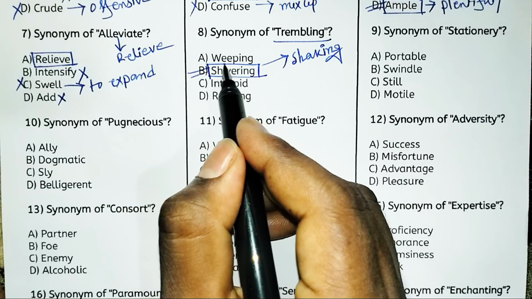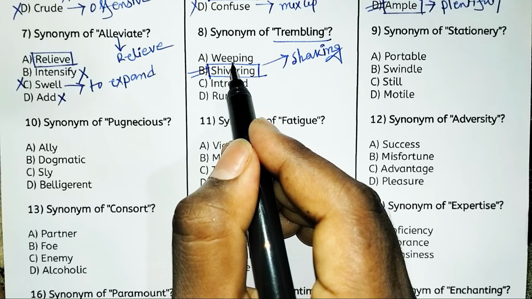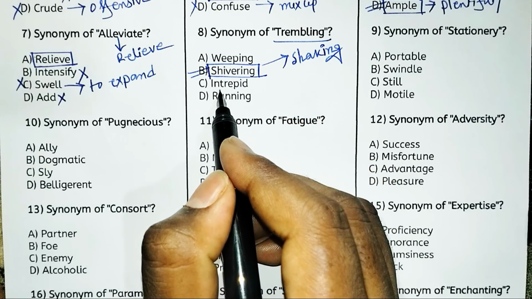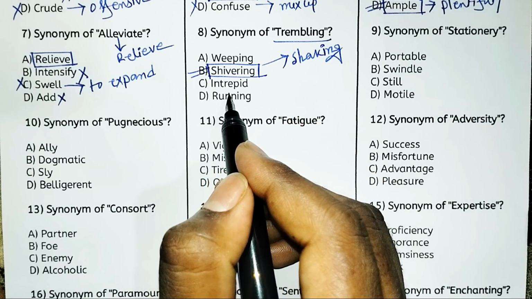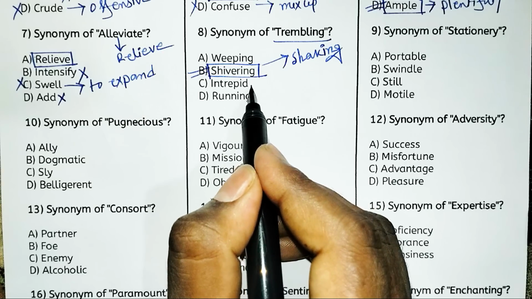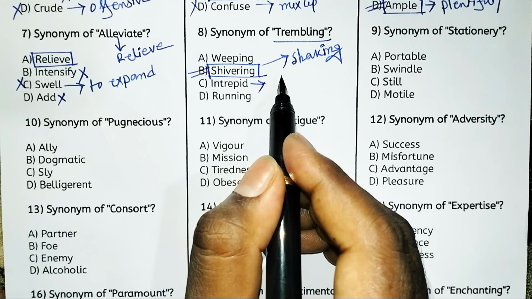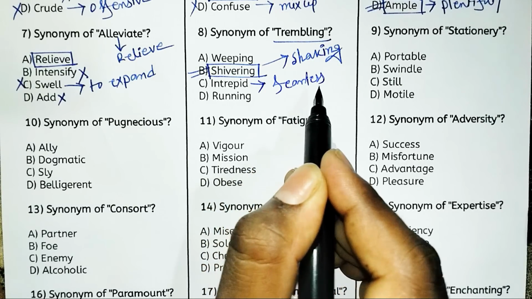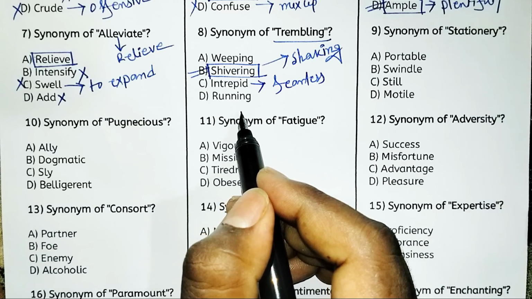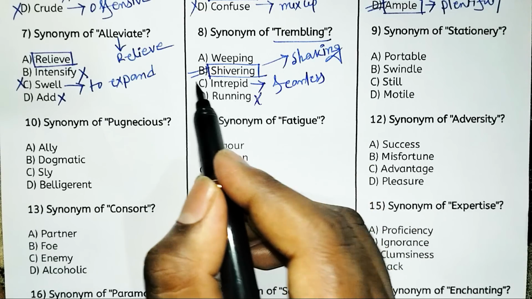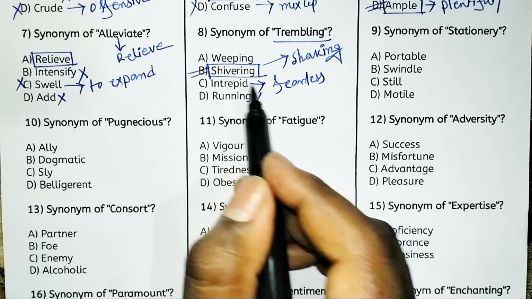And what is the meaning of weeping? Weeping means crying. And intrepid means fearless, and you can say adventurous. And running is not appropriate. So the right answer is option B, that is shivering.